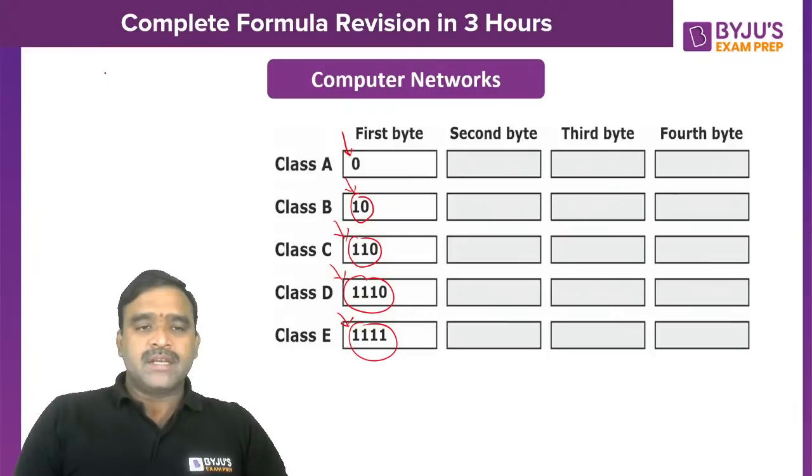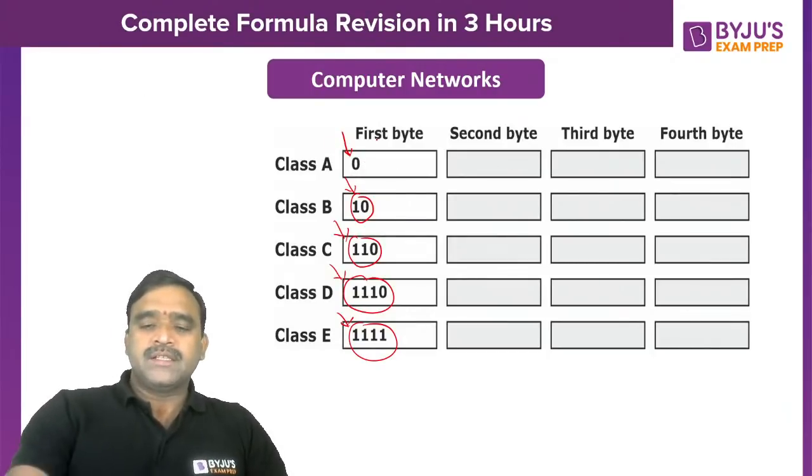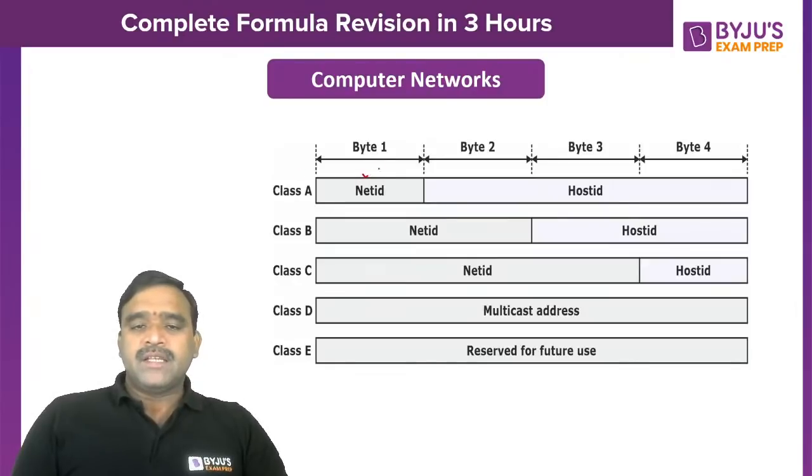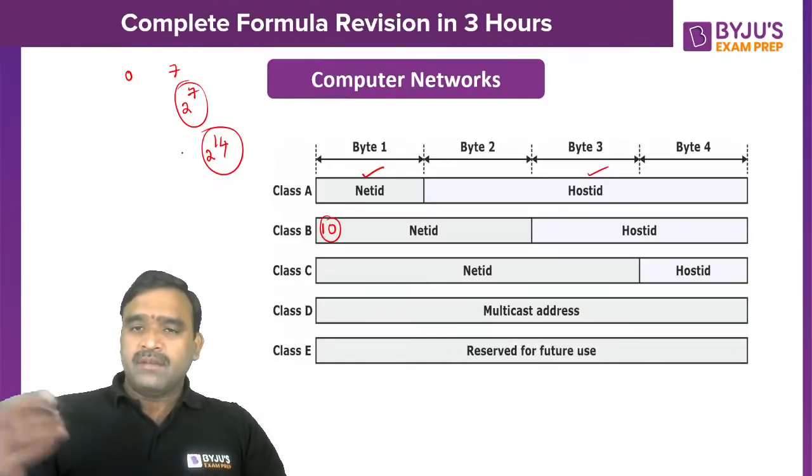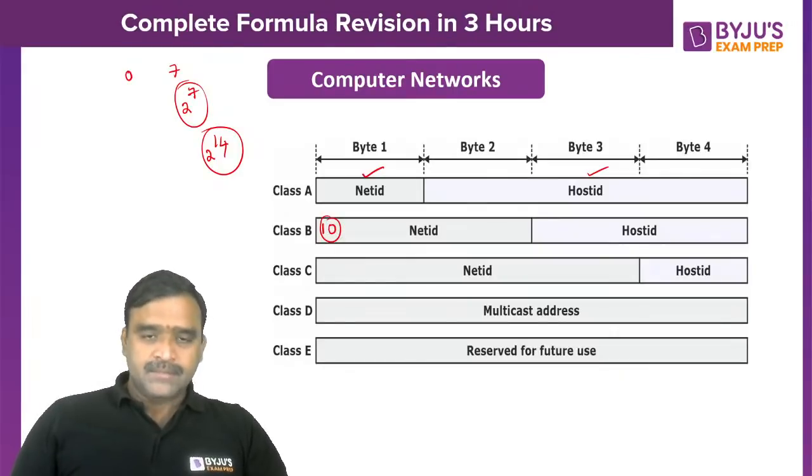Number of networks in class A: 0 is fixed, so net ID and host ID are like this. In class A, net ID is 8 bits and host ID is 24 bits. If you fix 1 bit in the net ID, the remaining 7 bits are there, so the maximum number of networks is 2 power 7 in class A. In class B, 10 is fixed, so the remaining 14 bits give 2 power 14 networks. Questions on this were asked earlier.